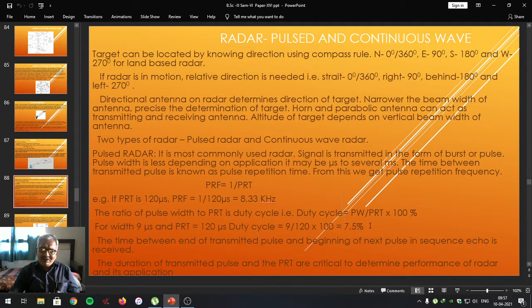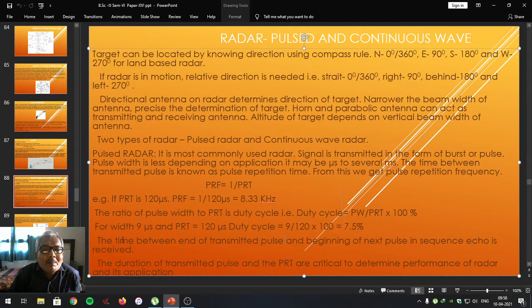Why are we studying this? Because all these parameters are necessary to be set in pulse radar, and then the microwave radiation is transmitted to detect the target and to measure the range. So these parameters play a very vital role while detecting the range. Within the pulse repetition time, a reflected echo signal is received.